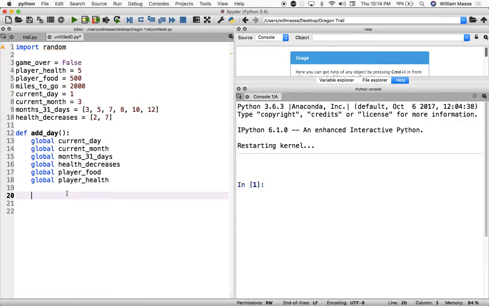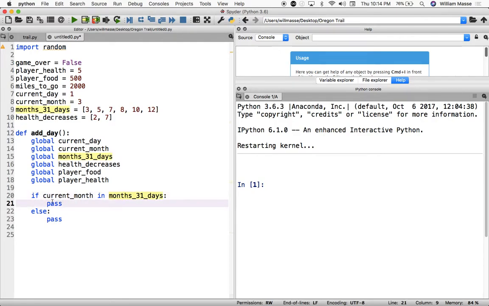We can do that with a really easy if statement. So we can write if current month is in the list months with 31 days, and then I'm actually just going to fill this in with pass and write the else, and then write the pass as well.